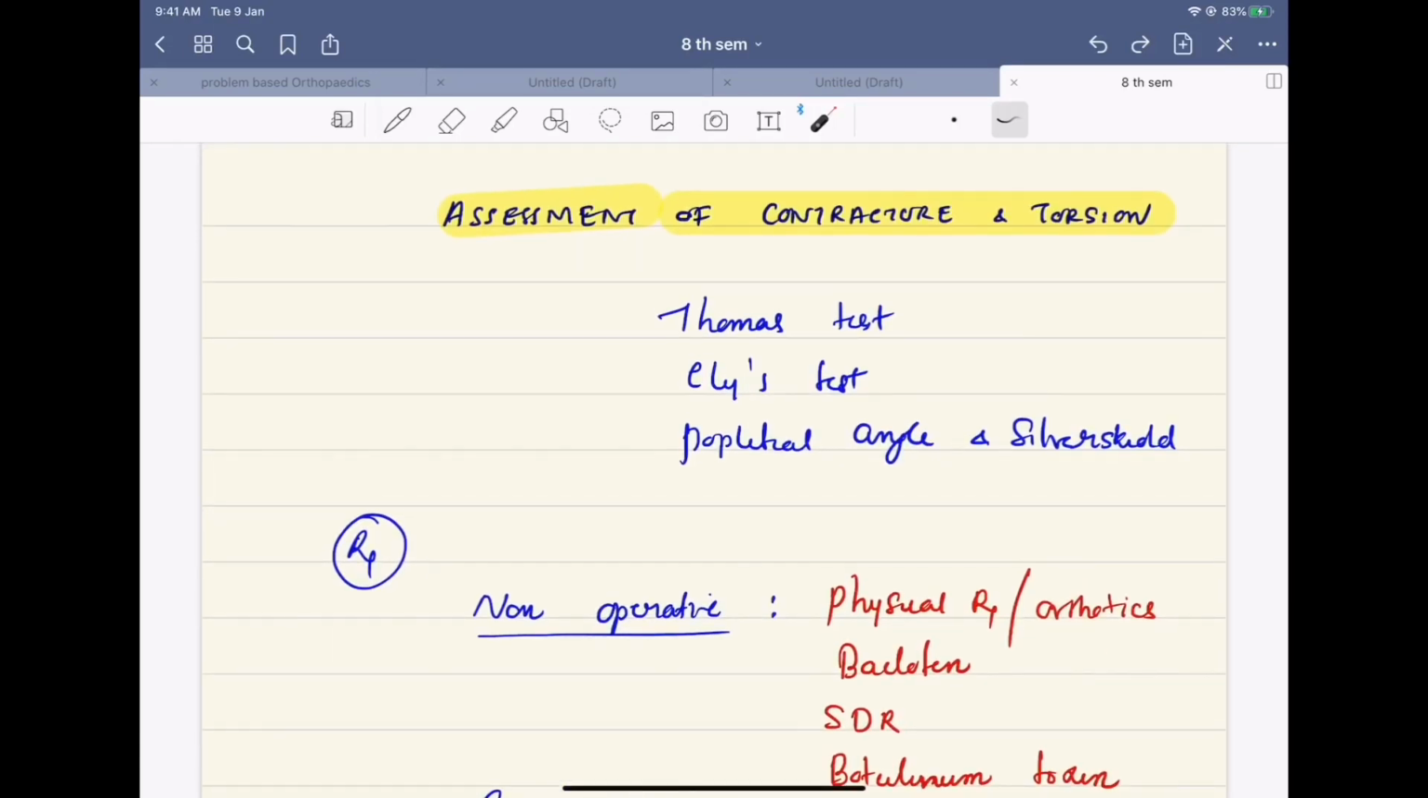Assessment of contracture and torsion. The Thomas test, Ely test, popliteal angle, and the Staheli tests are used for assessment of this contracture and torsion, which we will discuss in some other clinical class.